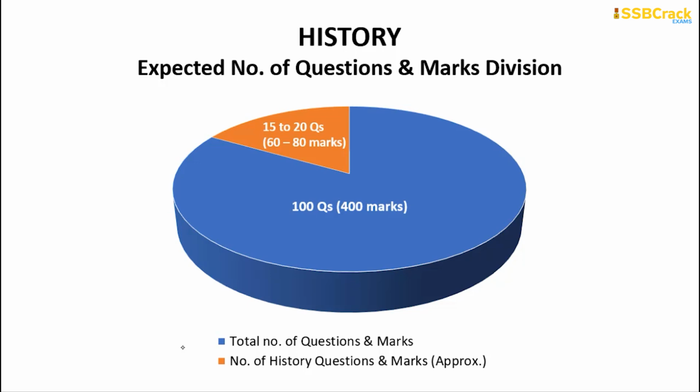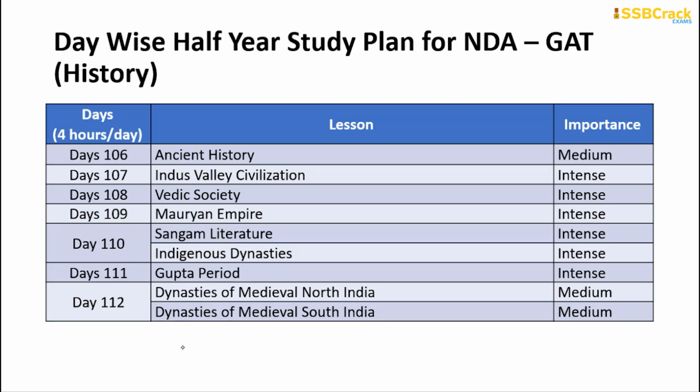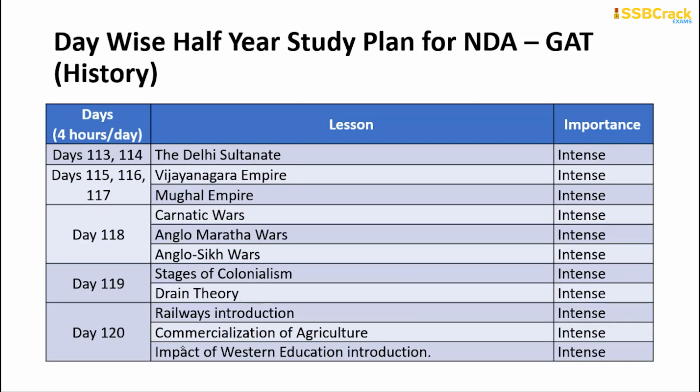is being followed religiously. Okay, going through the study plan regarding the history part, you will have one day each in learning about the subjects from ancient history to the dynasties of medieval India, and on days 113 and 114 you will be learning about the Delhi Sultanate. Three days each you will be learning about the Vijayanagar Empire and the Mughal Empire, and on day 118 you will have a very serious and strenuous activity in learning about history, which will be learning in a conglomeration about the Carnatic Wars, Anglo-Maratha Wars and Anglo-Sikh Wars.